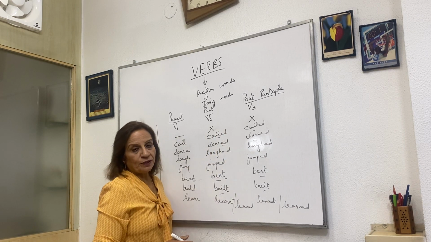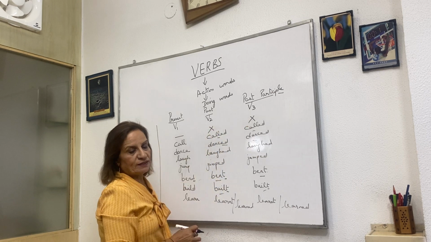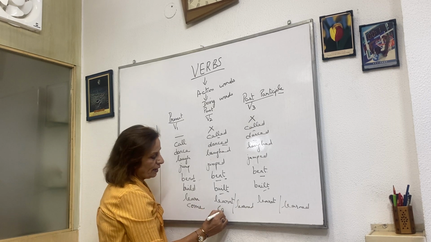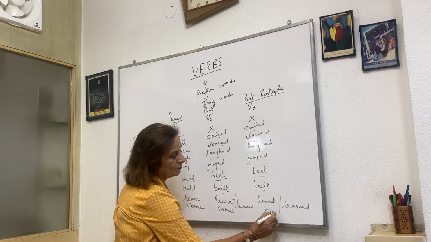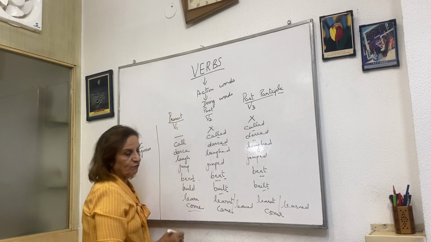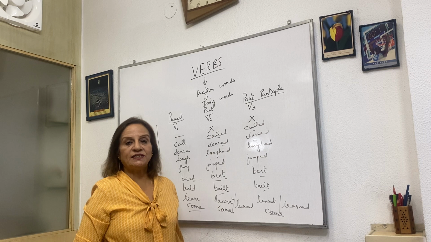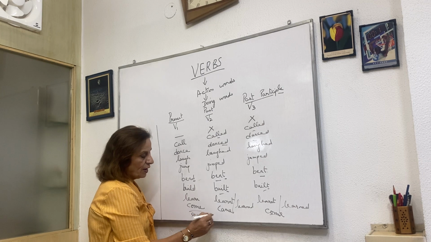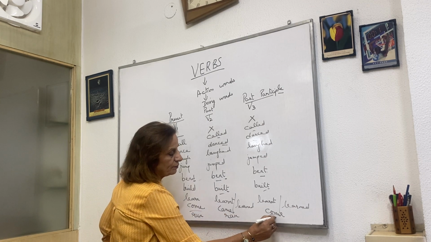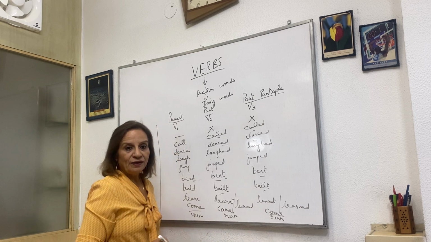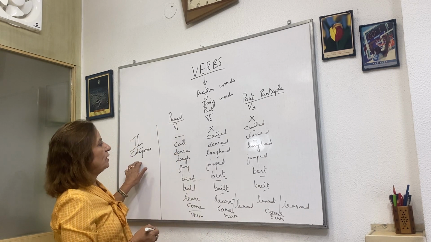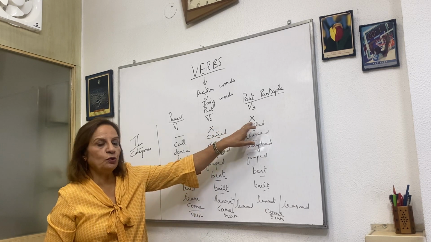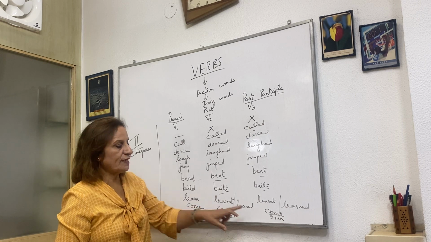Now there is an exception also here. It's not necessarily only these two that will be the same. It can be these two also. For example, come. Come, came, come. This one and this one, V1 and V3 are the same, and V2 is different. In the same way, run, ran, run. Okay. So, the second category, in which two of the verb forms are the same, is mostly these two, but sometimes, like in come and run, the first and third.